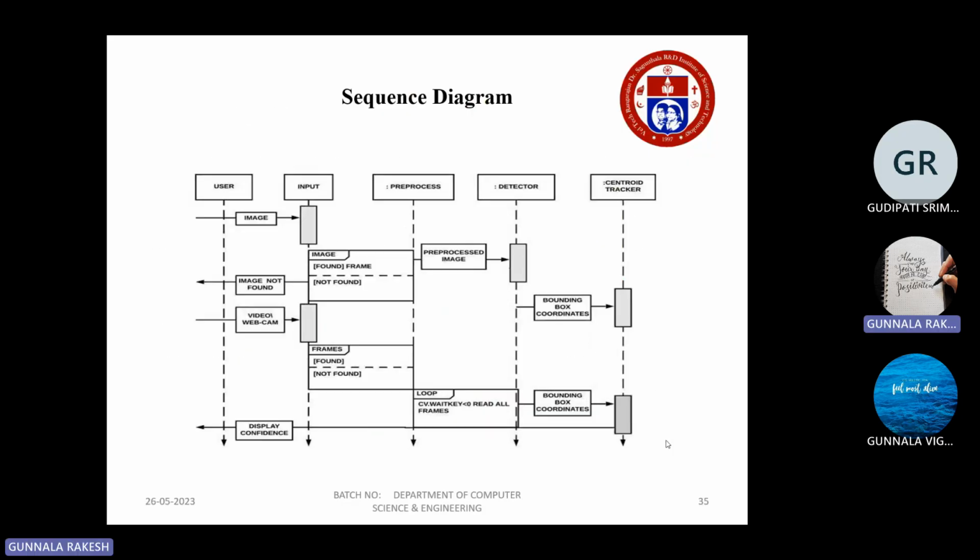And this is a sequence diagram. In the sequence diagram, we have given the main names as the user, input, preprocessor, detector, and centroid tracker. From the user and input, we give the images to the pre-processor. From this, we have some loops. In these loops, we have frames. From the frames, we get bounding boxes and coordinates from the center. This helps to improve the accuracy and the consistency of the object tracking results.